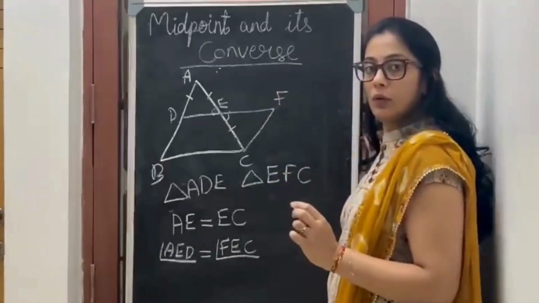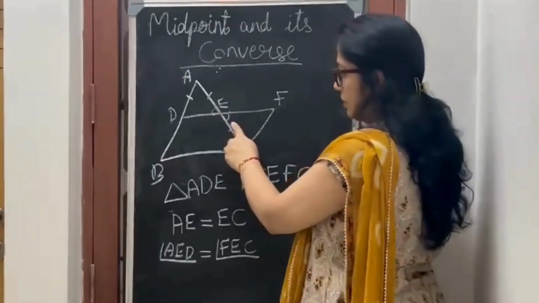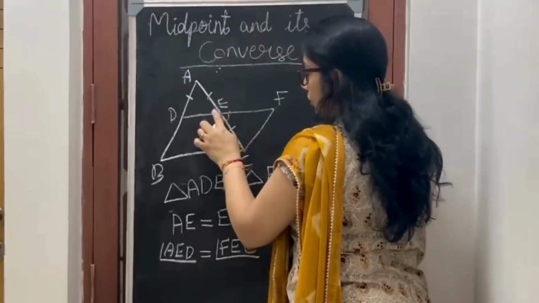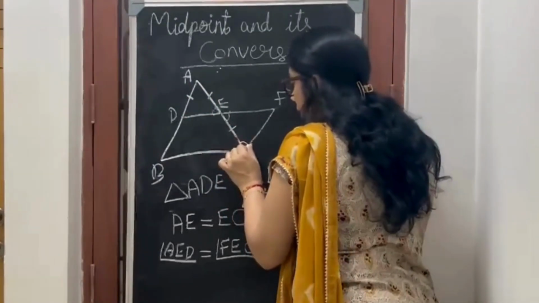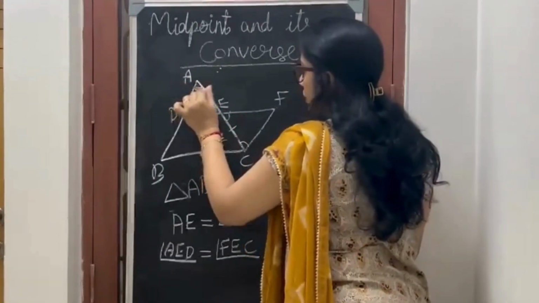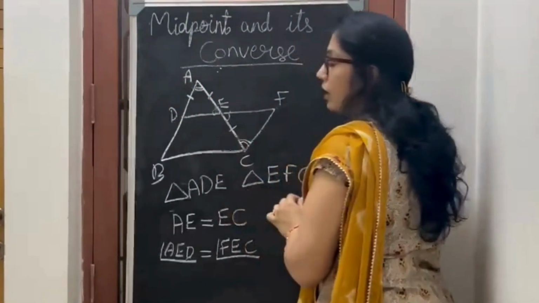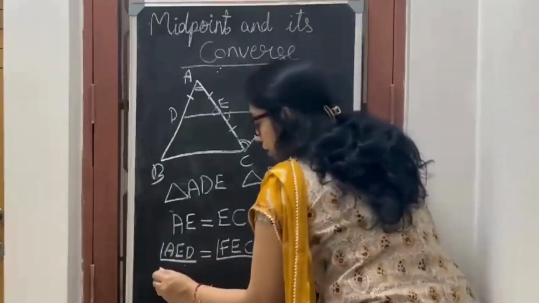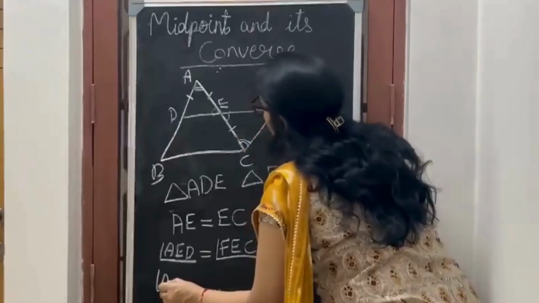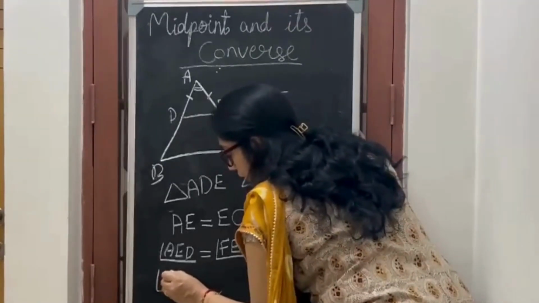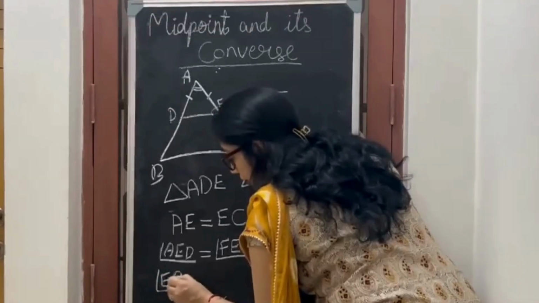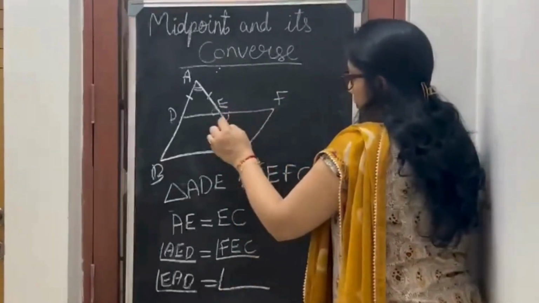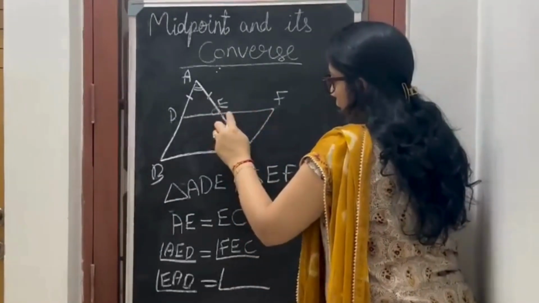Why are they equal to each other? Because they are vertically opposite angles. Now this angle and this angle, angle A and angle C, are also equal to each other because they are alternate angles. So angle EAD is equal to angle FCE.